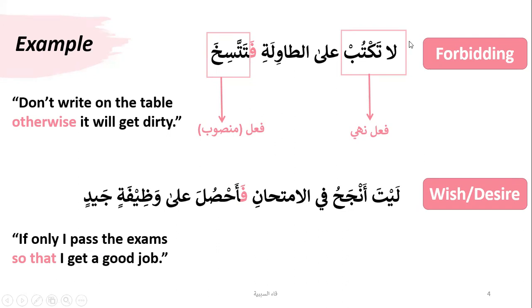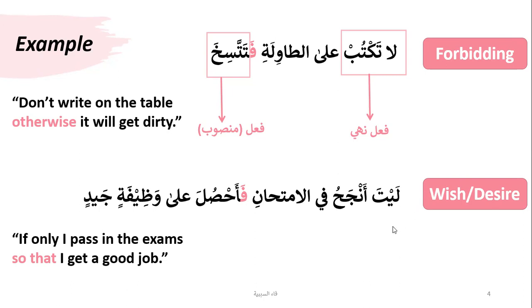I think I should add it over here. Fil imtihani, in the exam, fa sababiyya, ahsula. So if you see the mudare, I get a good job or I acquire. Ahsulu means to acquire, ala, with it is followed by harf ala, which is used for acquiring a degree, acquiring a job. So ala wazifatin jayyidin. So this is again the structure that we talked about.